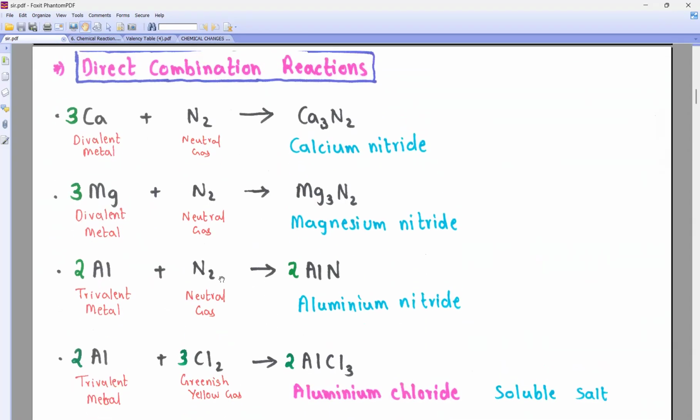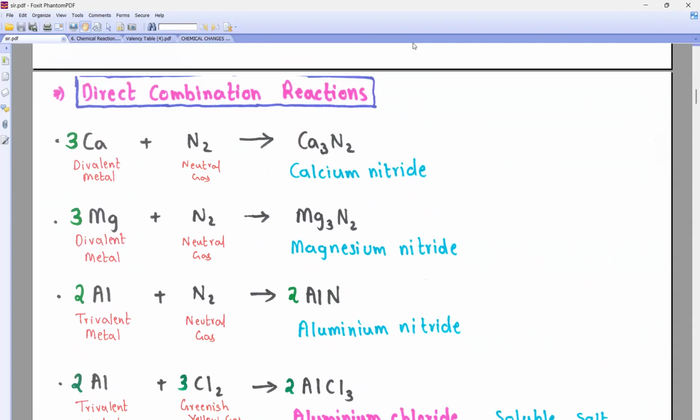Okay. Now, if they say, wait, this also we did, a divalent metal with a divalent neutral gas, right? Okay. Now, beta, what is the valency of aluminum? Now, calcium. Calcium valence is how much? 2. Nitrogen valence is how much? 3. So what formula will I get? Tell me. Calcium nitride. This is nitride, this is calcium. Therefore valency you should know, na beta. So this is calcium nitride.